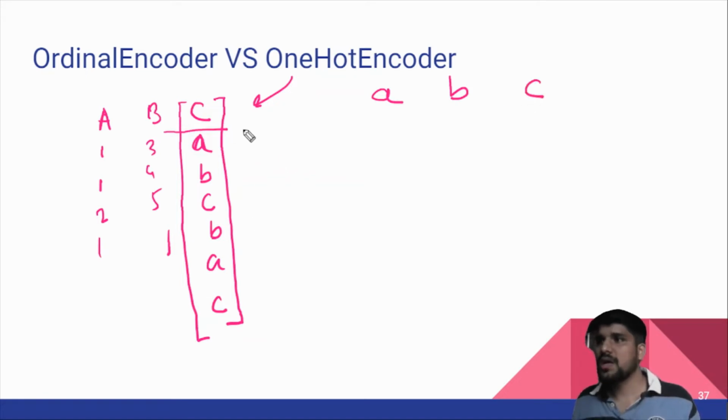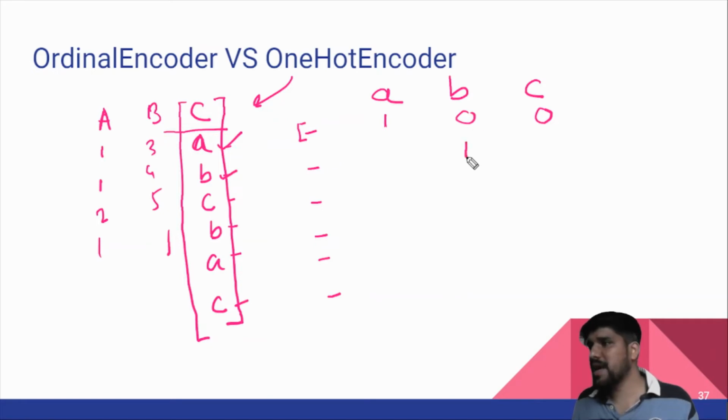Now it will create a matrix. How many rows are available? 1 2 3 4 5 and 6, so it will create 6 rows. In my first row A is available, so it marks A as 1 and the others are 0. In the second row B is available, so it marks B as 1, others are 0.